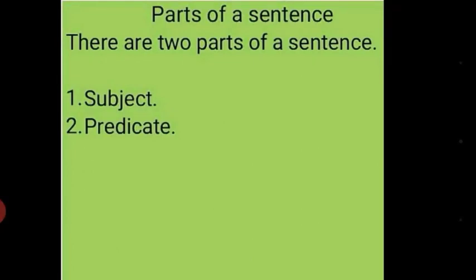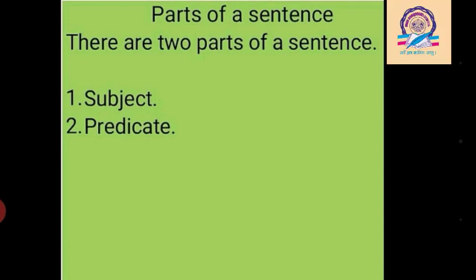A sentence has two parts. So we can say that there are two parts of a sentence. First part, that is subject. Second part, predicate. So we can say that a sentence has two parts, one subject and one predicate.